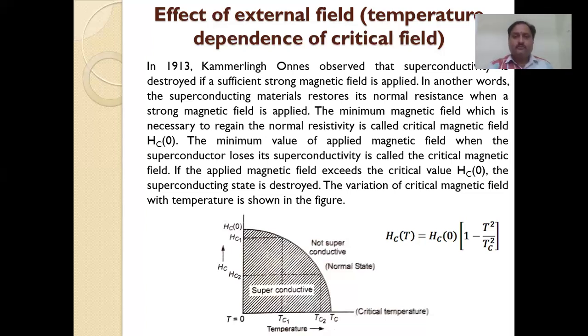It can be denoted with an equation, Hc of T, where T indicates temperature. At temperature T, the value is Hc of T equals Hc naught times 1 minus T square by Tc square, where Tc is the critical temperature and T is the absolute temperature.